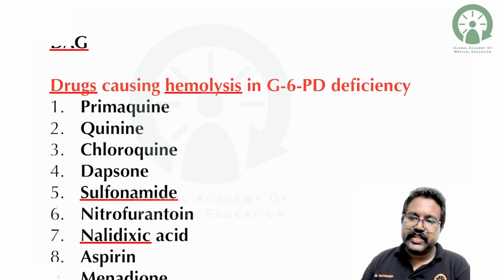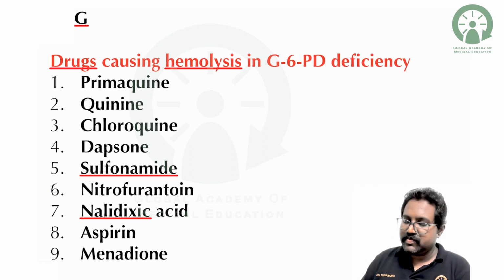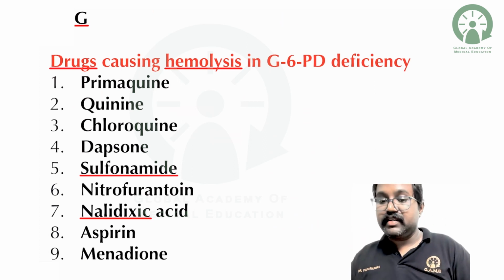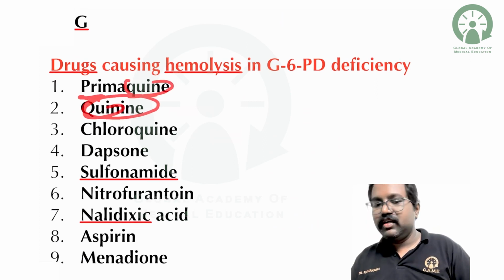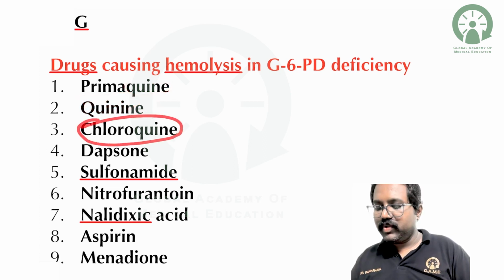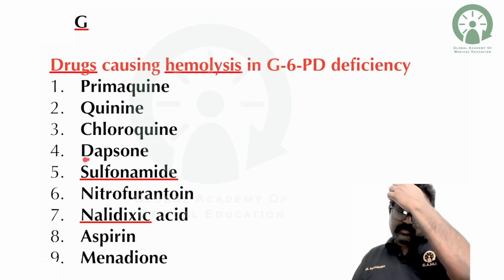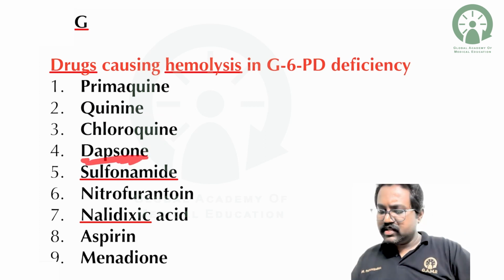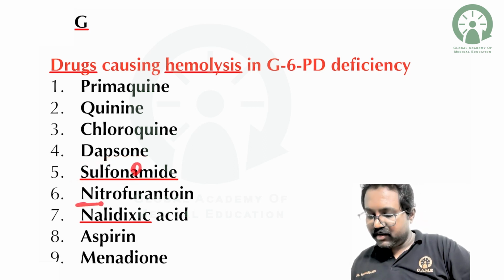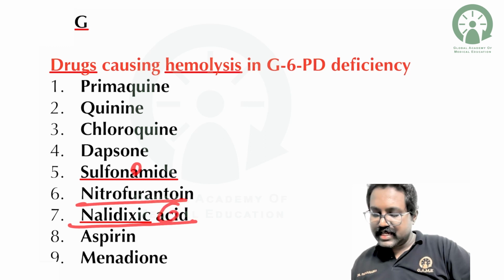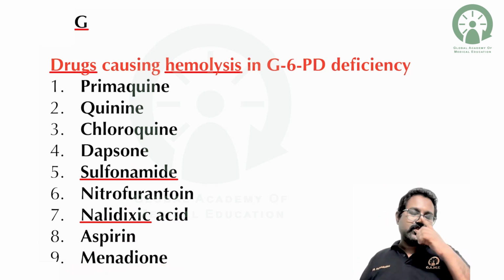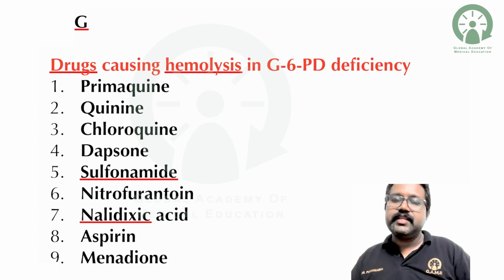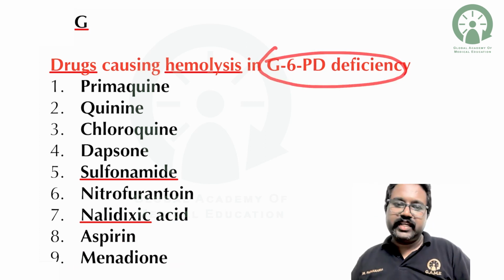Next, coming to a very potential MCQ, that is drugs causing hemolysis in G6PD deficiency. How we can remember easily is, let's start with primaquine. So primaquine. Next is quinine. Quinine sounds like chloroquine. Then comes dapsone, which will come at the end. You have sulfonamide. You have N here, we have nitrofurantoin, nalidixic acid. Since it is acid, we have acetyl salicylic acid, that is aspirin, and we have menadione. So these are the drugs which will cause hemolysis in individuals with G6PD deficiency.